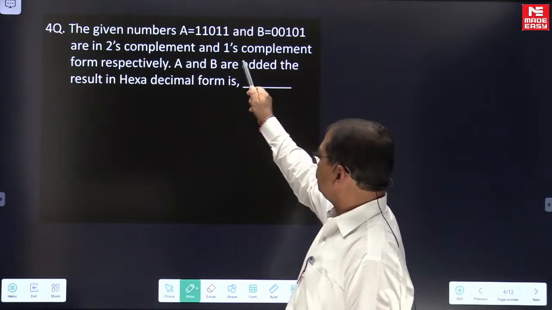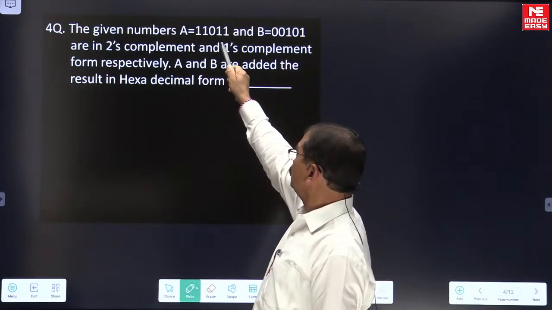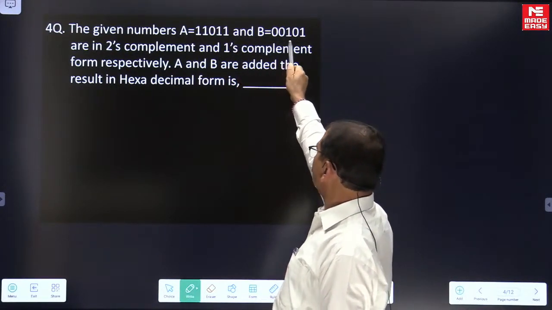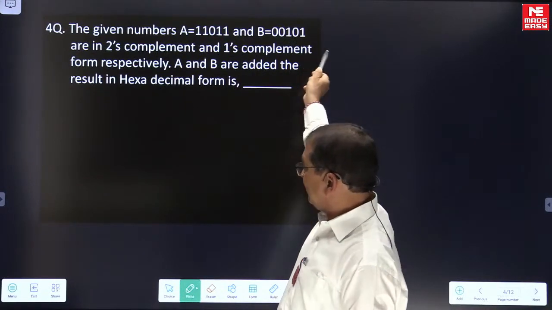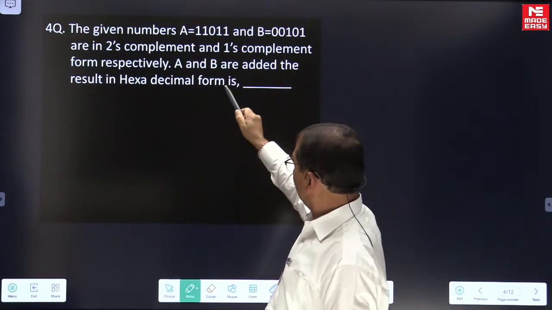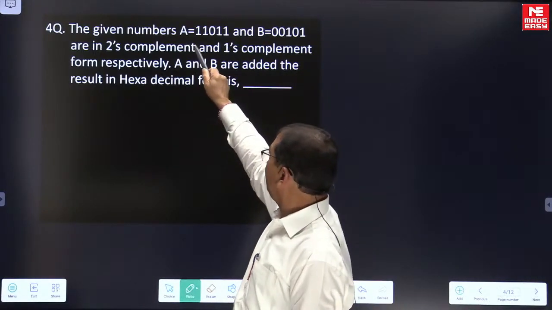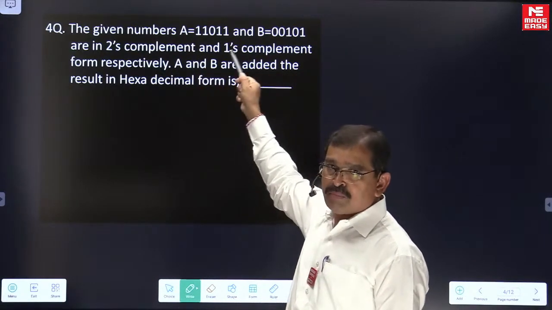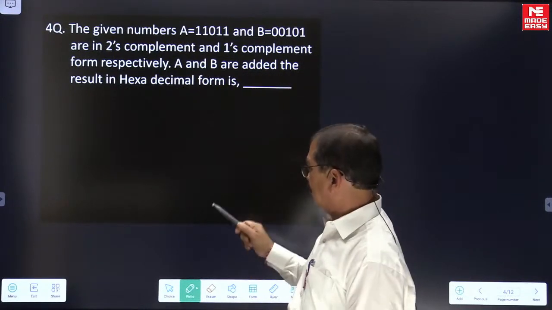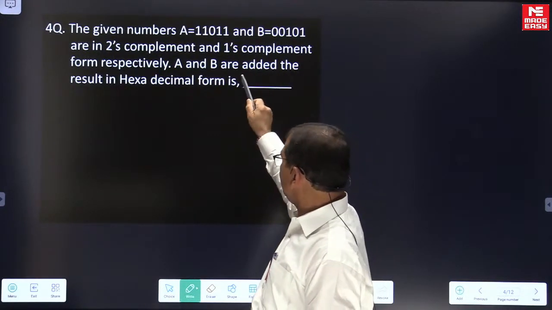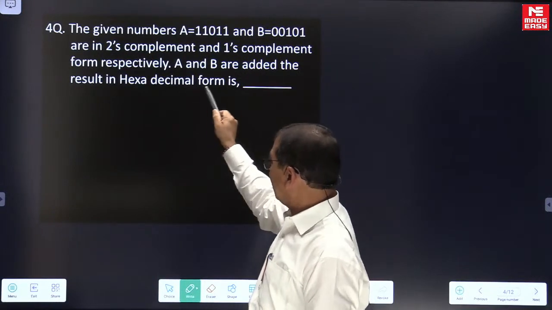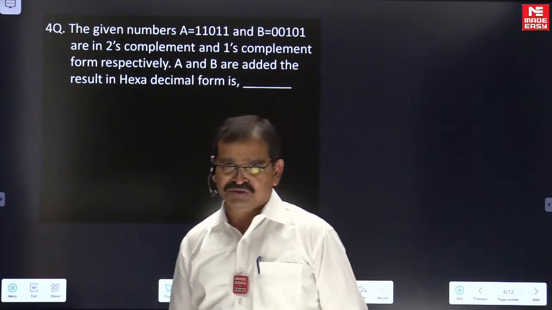The given number A is 11011 and B is 00101. They are in 2's complement and 1's complement form respectively. This binary number A and binary number B are in 2's complement and 1's complement form respectively. A and B are added. The result in hexadecimal form is, it is a question.